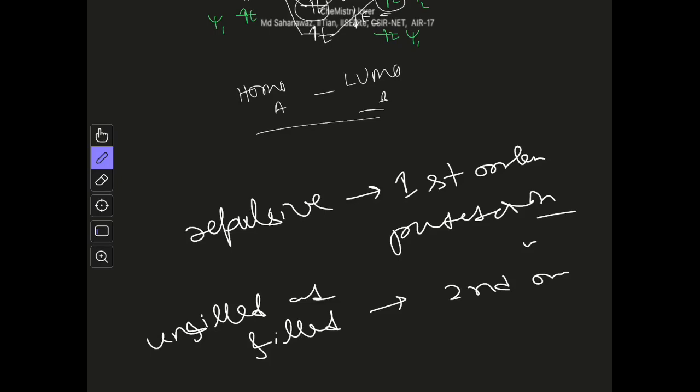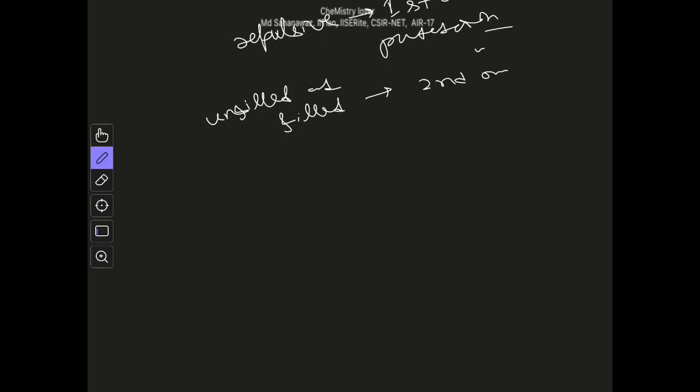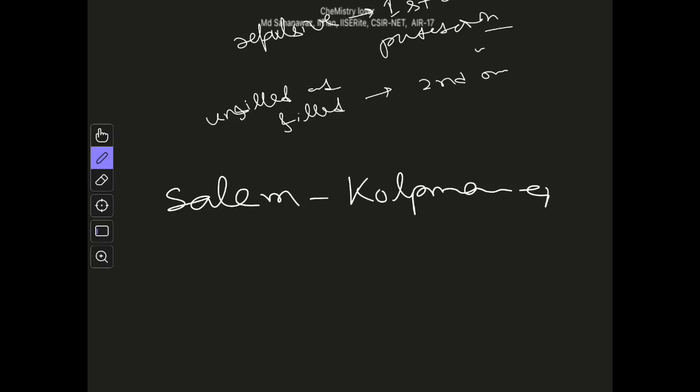All these energy terms will be there. Now based on all these things, there is an equation called the Salem-Klopman equation, which deals with the energetics of a reaction, represented by delta E. It consists of three terms. I am not writing down the actual equation because that is too messy and you don't need to know it. You just need to know what the terms qualitatively mean. So I just write term.